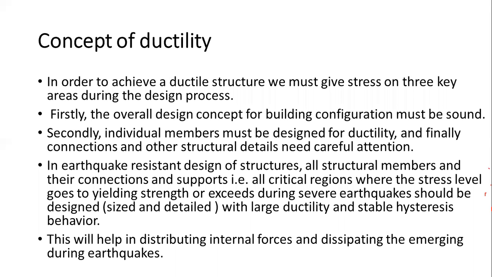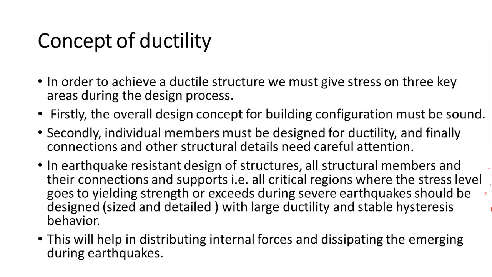Second one is that finally the connections and other structural details need careful attention. Connections are between the columns and the beams, that is, the joint between the vertical members and the horizontal members.